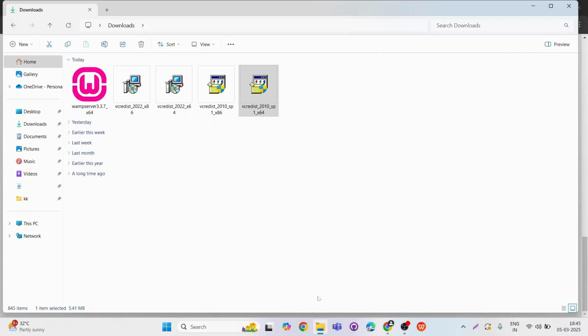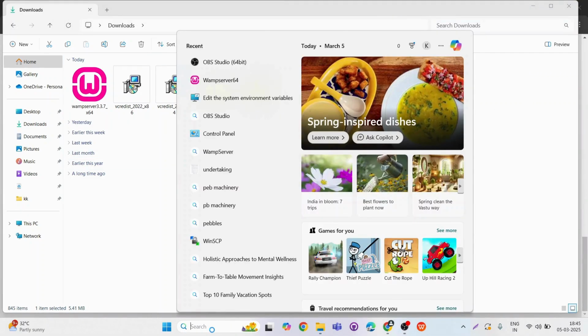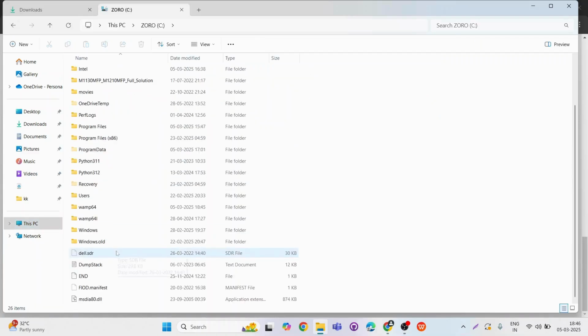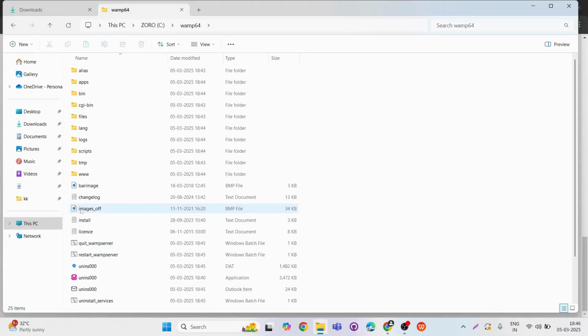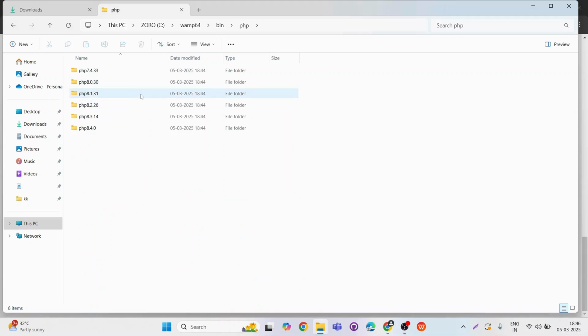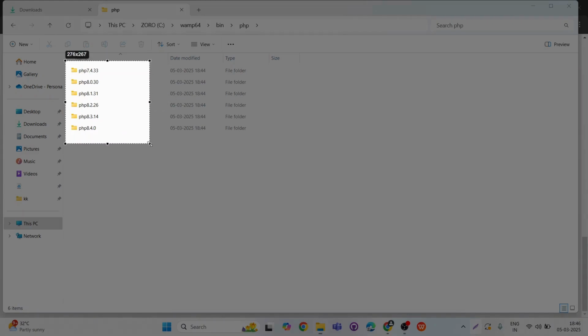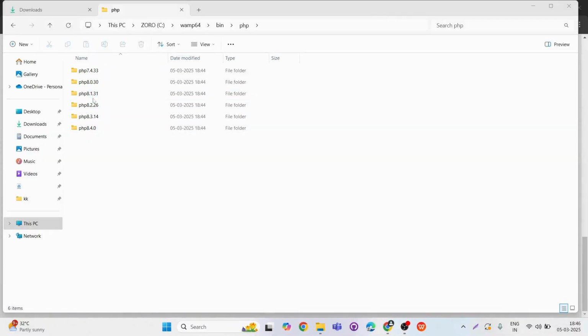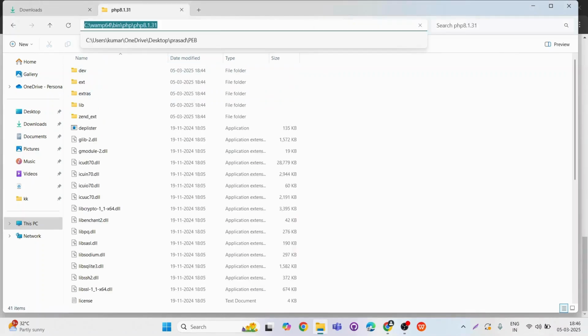Now let's go and check the WAMP folder which has been installed. In that, for now let's go and check the PHP versions. So let's go to the PHP folder in the bin. In the folder it has some PHP versions already downloaded from the WAMP installation. For now, let's go with PHP version 8.1.31. Let's copy this path.